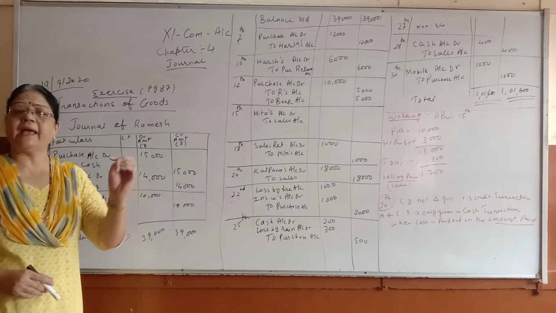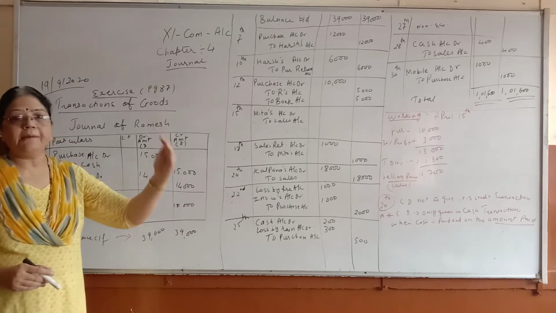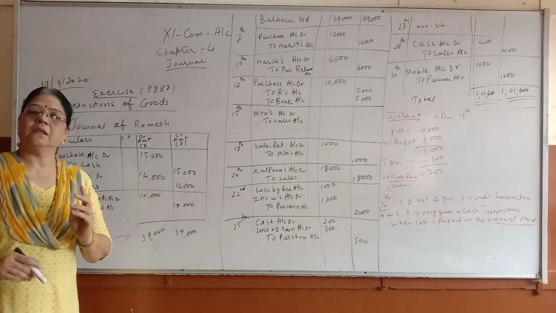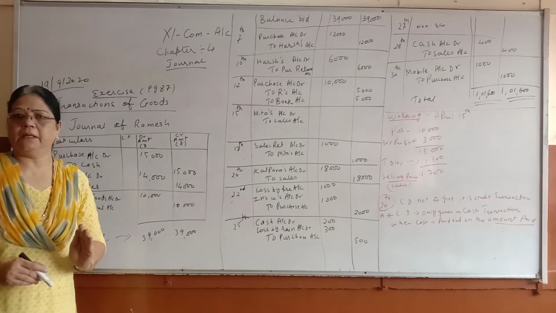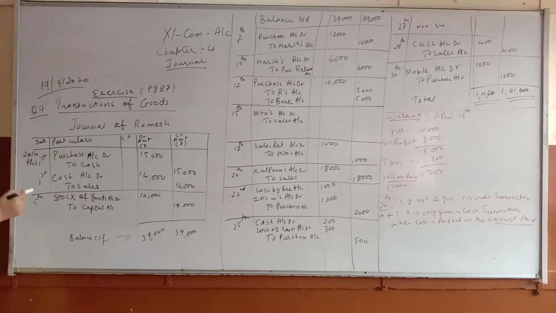So children, be clear, when the owner brings anything into the business, maybe furniture, maybe machine, maybe goods, stock of goods, anything, cash or receivable, whatever he brings into the business, that will be termed as capital, maybe in goods form or cash form or furniture asset form. So children, here we will write stock of goods account debit because it is a real account, and to capital. Capital, because the owner is bringing. Capital is owner's account, a personal account. So to capital account.